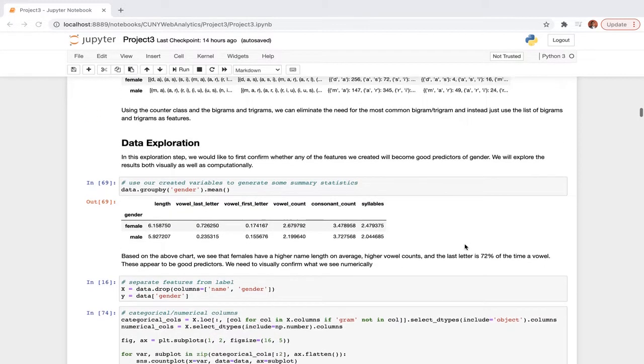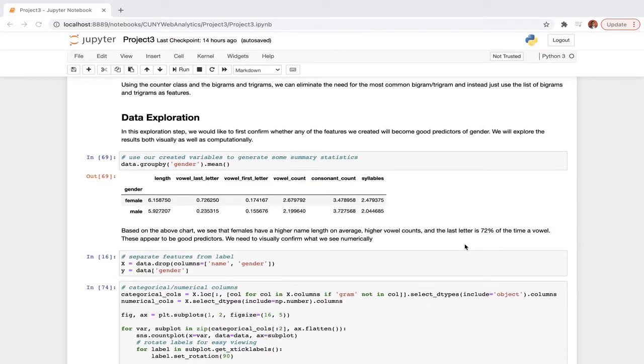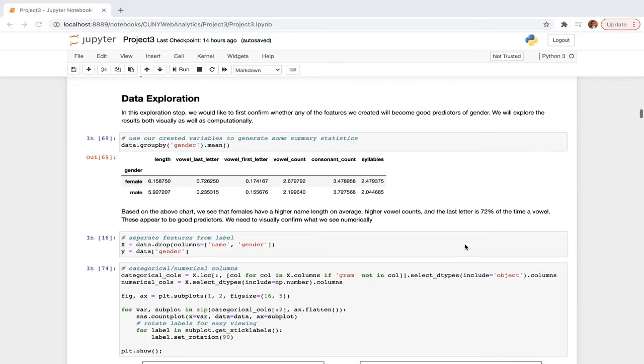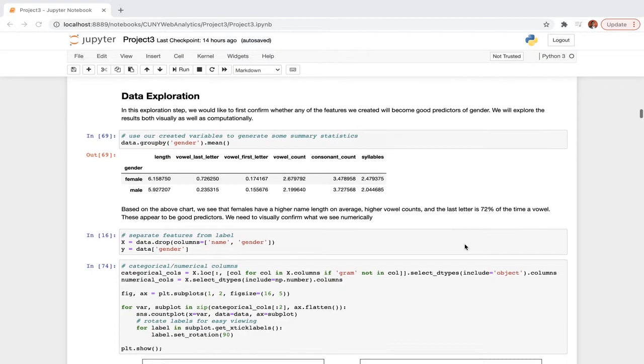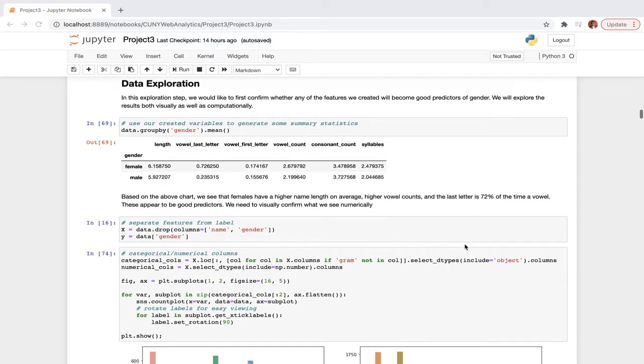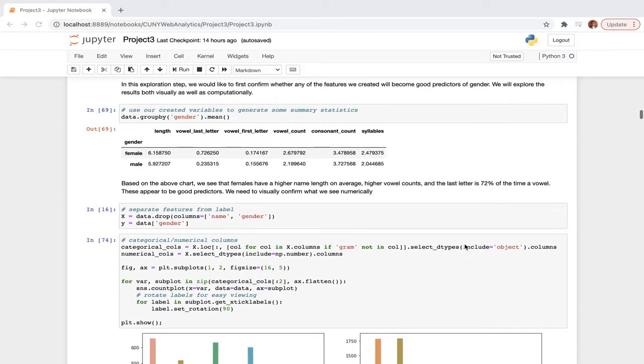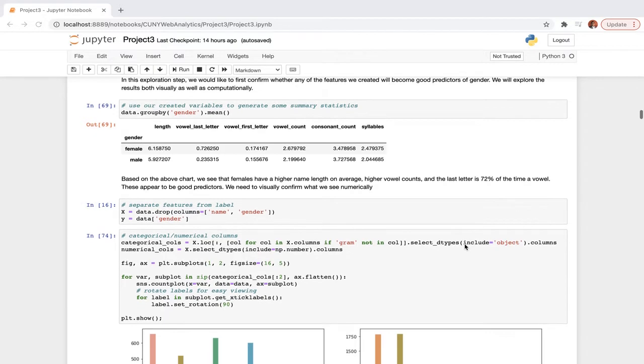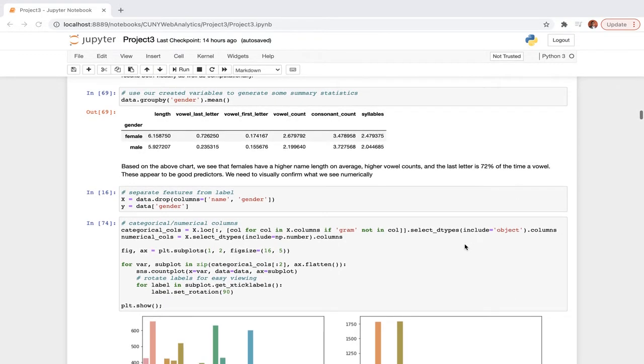We started off the data exploration just by looking at whether there are some dominant features. For example, we can see the average length of the female names is longer than male, and also 72% of the female names end with a vowel as the last letter.